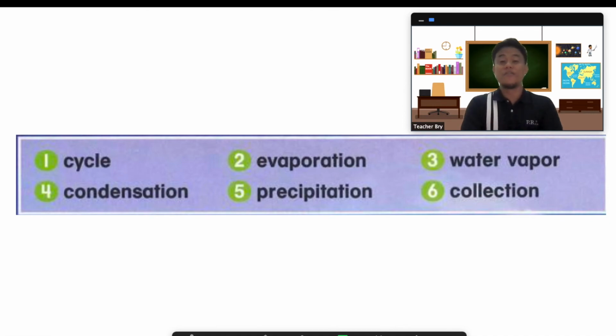Alrighty, before we go to our reading, let's take a look at these important words because they will be used in the reading later. Let's read them.